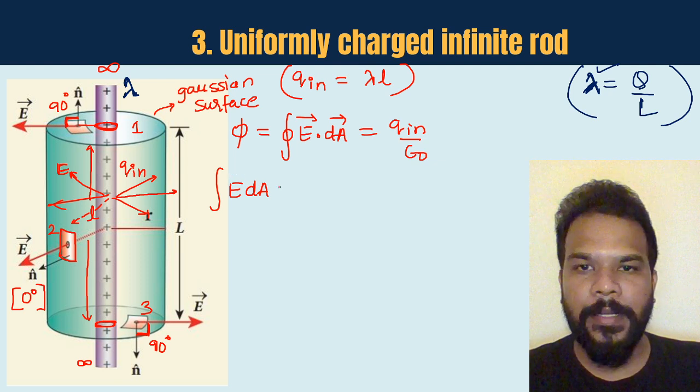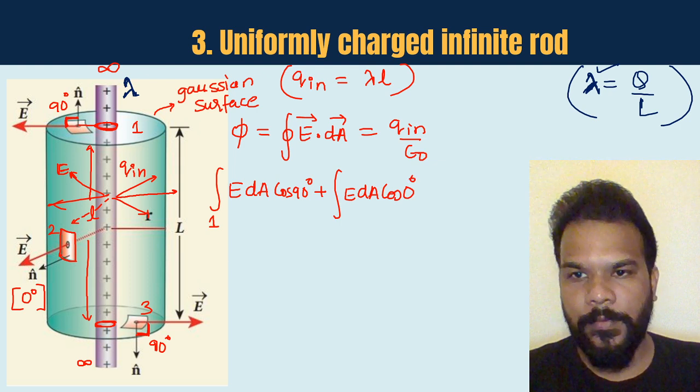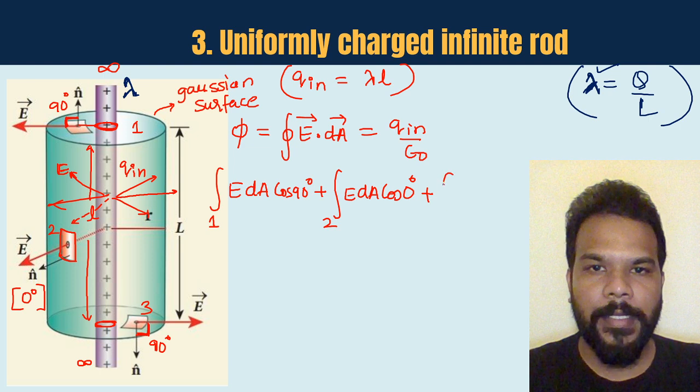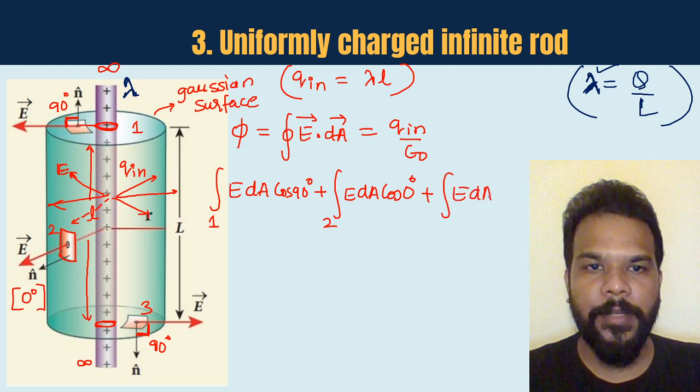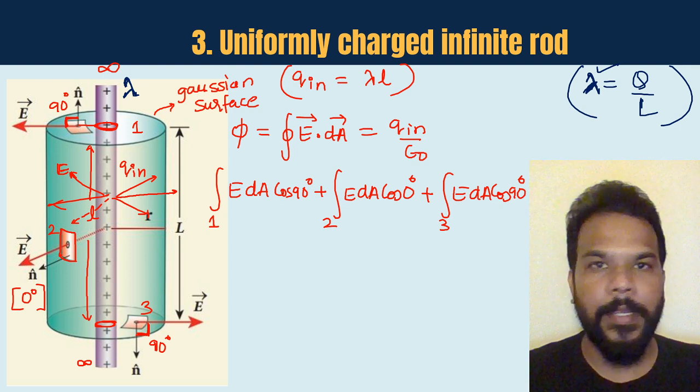So this is E into dA into cos of 90 degree for surface 1, plus E into dA into cos of 0 degree for surface 2. You can see that angle is 0 degree, and last is simple integration of E into dA into cos of 90 degree for surface 3, and we know that cos 90 is going to be 0.